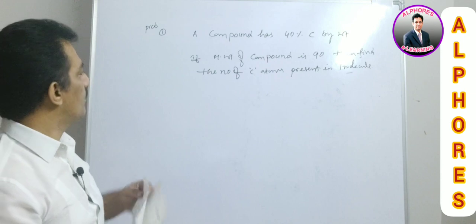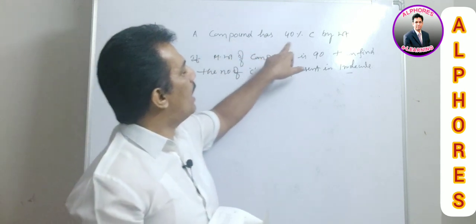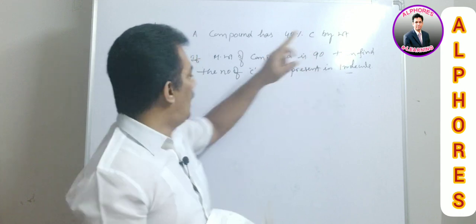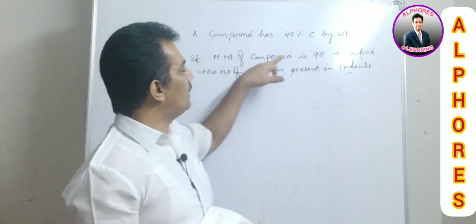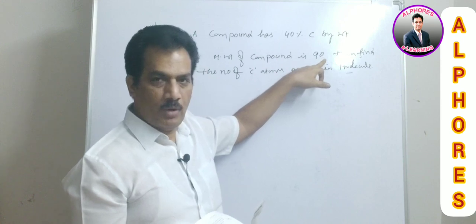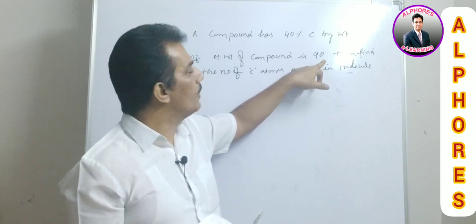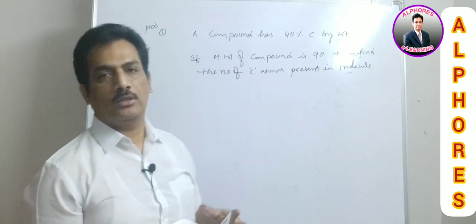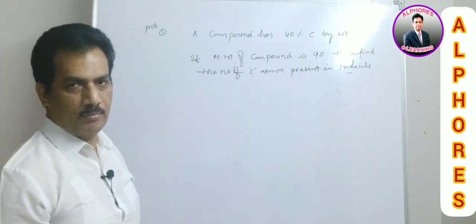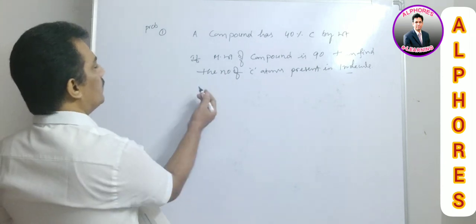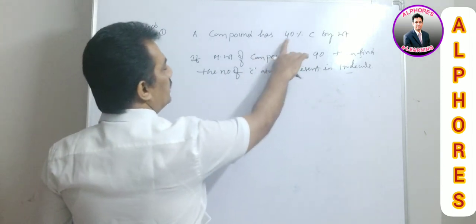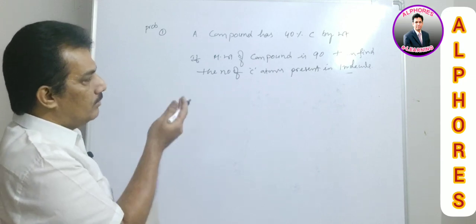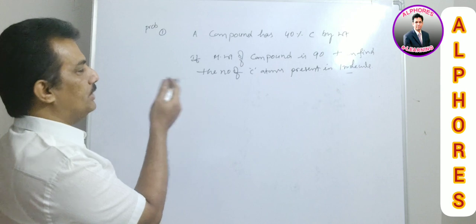Again, I am repeating. A compound has 40% carbon by weight, and the molecular weight of the compound is given as 90. Find the number of carbon atoms present per molecule. This is the question they are providing. Clear? Here we know the formula. From the data given, we can tell it is related to percentage composition.